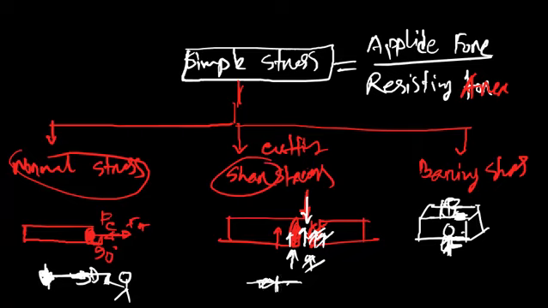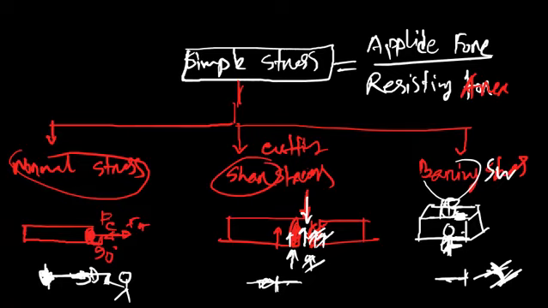And bearing stress is when we tighten something using a wrench, then we create the bearing stress. We know the nut and bolt joint, like a belly brace, where two parts are attached by nut and bolt, and there we use the bearing stress.